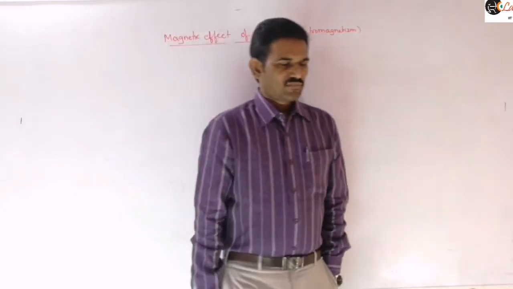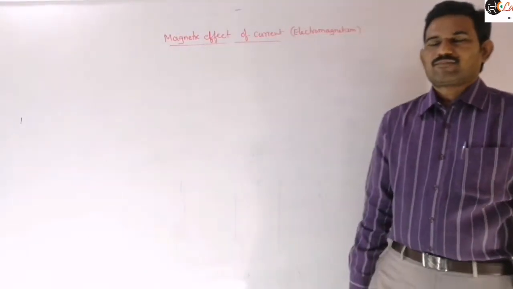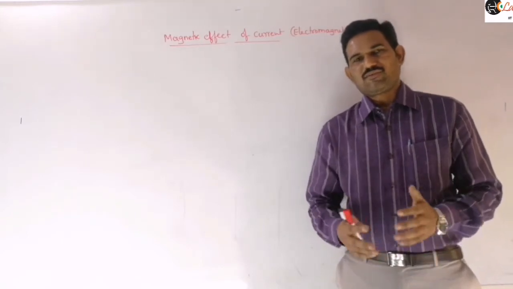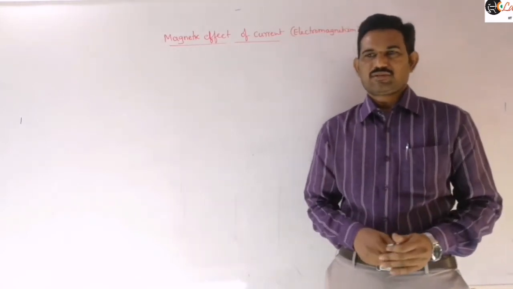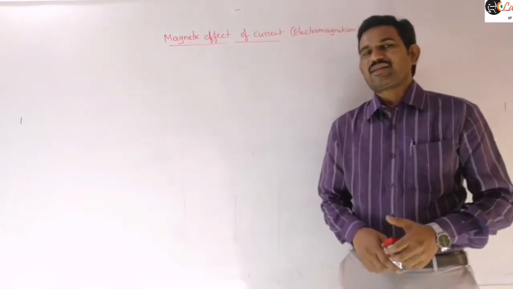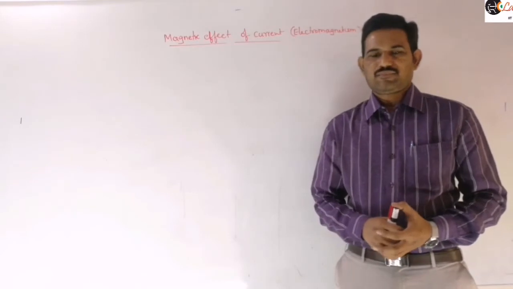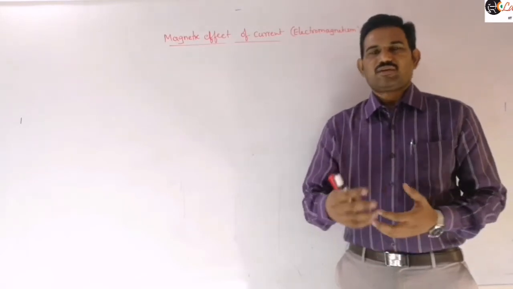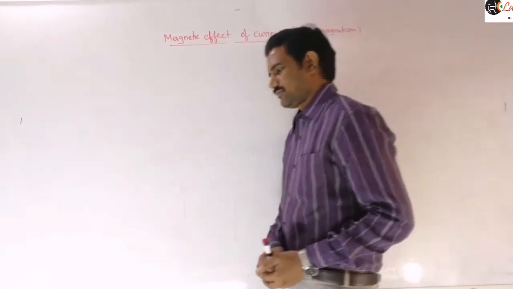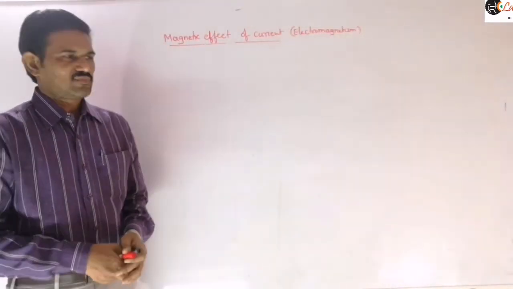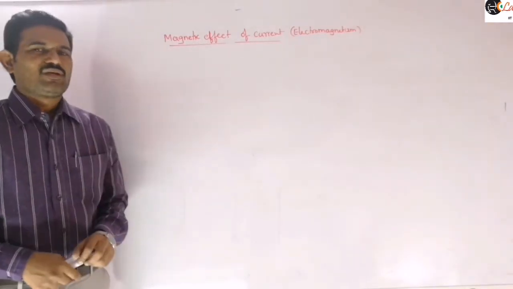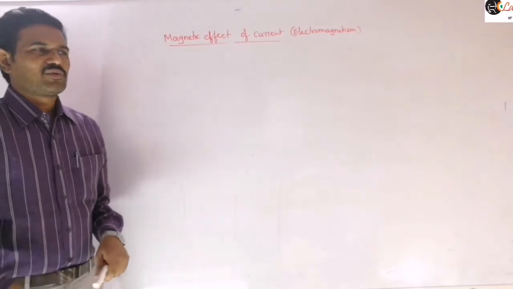In the previous class, we completed the galvanometer, its working principle, and the conversion of a galvanometer into an ammeter and voltmeter, right? Now in today's class, let us see the magnetic effect of current, which in some books is mentioned as the source of magnetic field. So what is the actual source of this magnetic field? We will discuss Biot-Savart's law and Ampere's law in this topic.